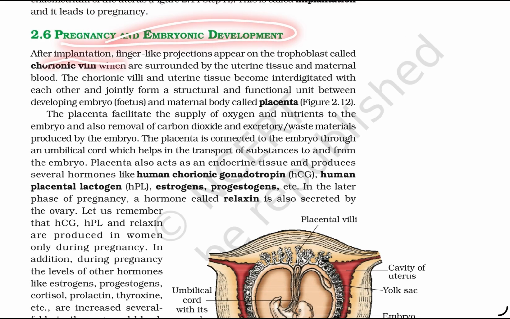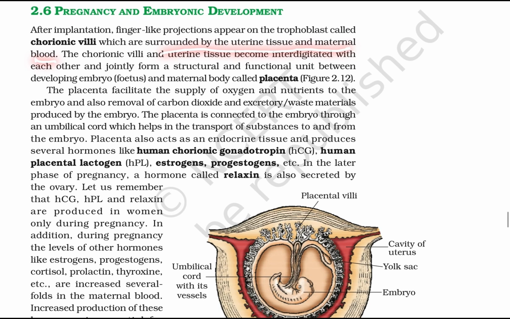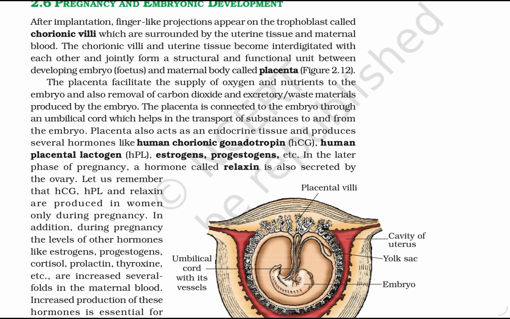The pregnancy and embryonic development. After implantation, finger-like projections appear on the trophoblast called chorionic villi, which are surrounded by uterine tissue and maternal blood. The chorionic villi and the uterine tissue become interdigitated with each other and jointly form a structural and functional unit between the developing embryo, fetus, and maternal body called the placenta.